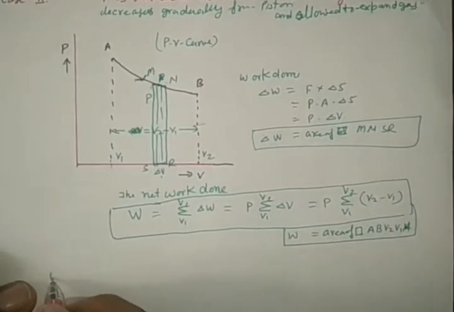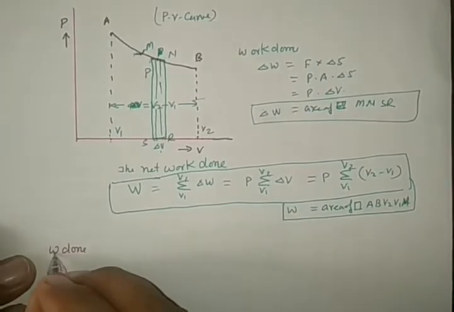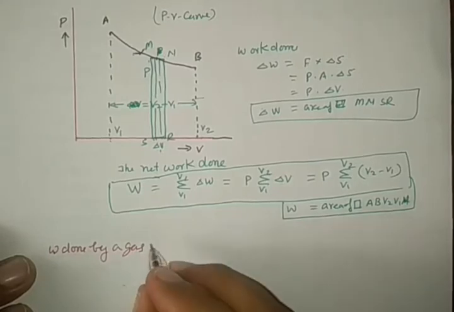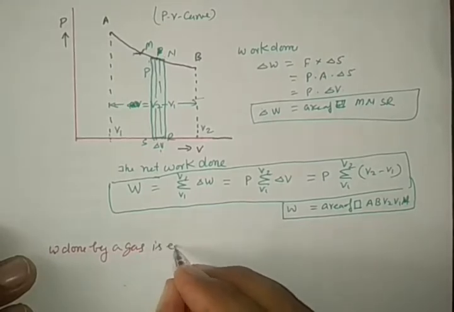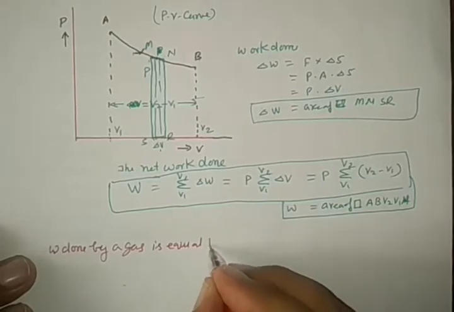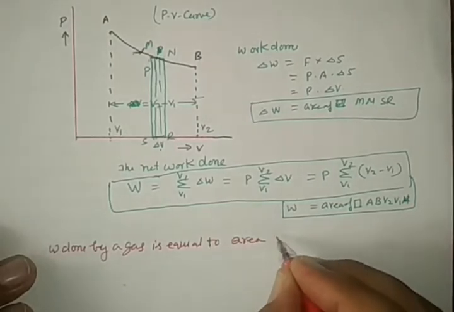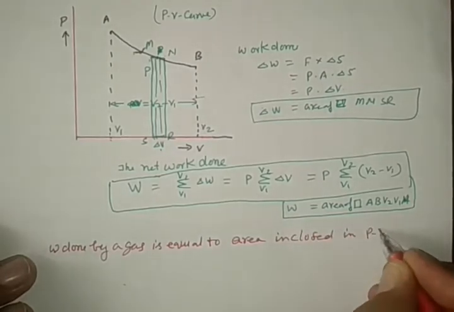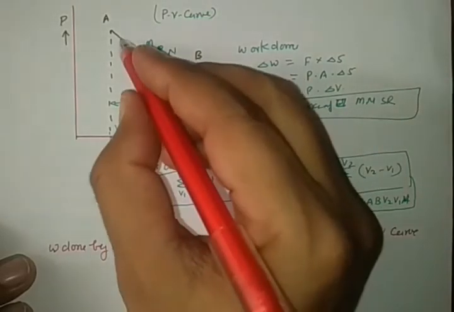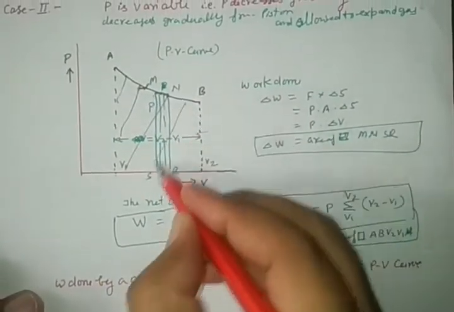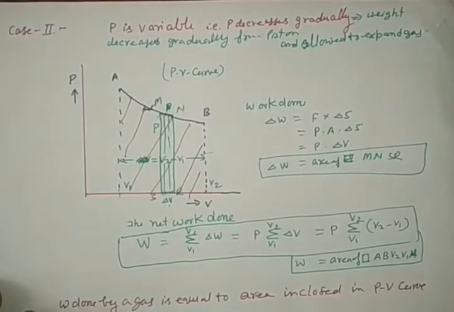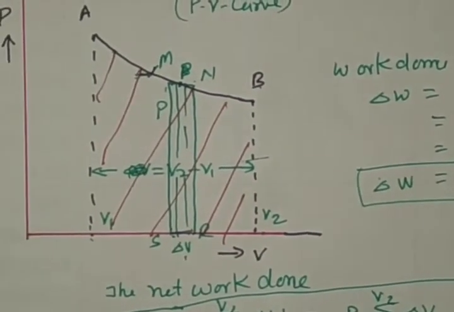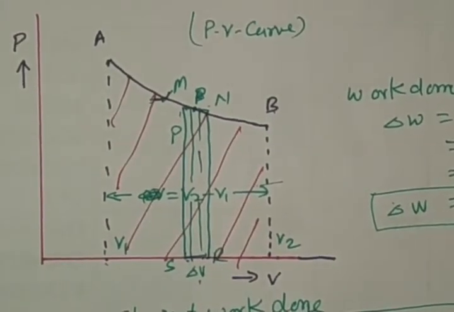Work done W by a gas is equal to the area enclosed in the PV curve. See, this is in the diagram. So this can be understood clearly by watching this curve, the area of the total curve.